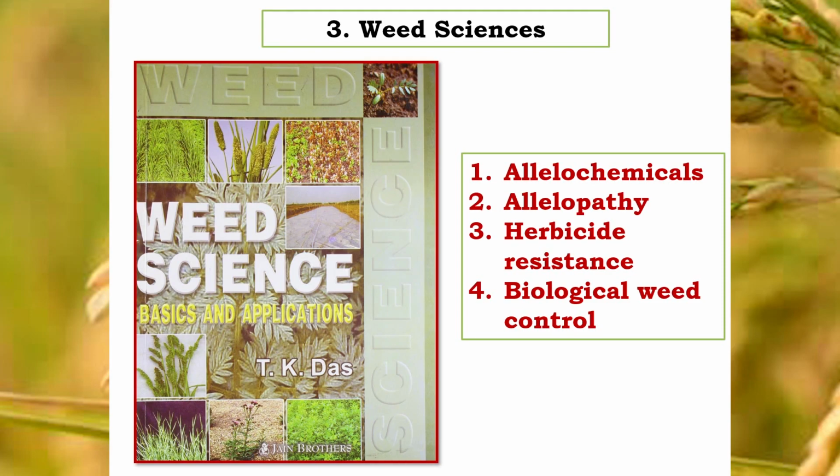And now Dr. P.K. Upadhyay also told me some of the important topics which are frequently asked in examinations. You have to make good notes on these topics from this book. You have to read this book whole, but these topics are more important, right? So you have to cover these four topics 100%, and other topics from this book. These four important topics are allelochemicals, allelopathy, herbicide resistance, and biological weed control. So many questions are asked in one or different forms from these topics. So please read this book. It will make your weed science concepts very crystal clear.